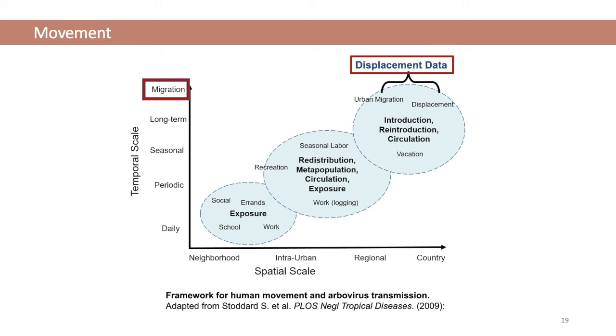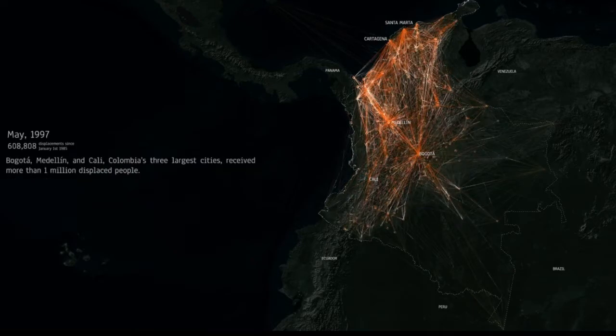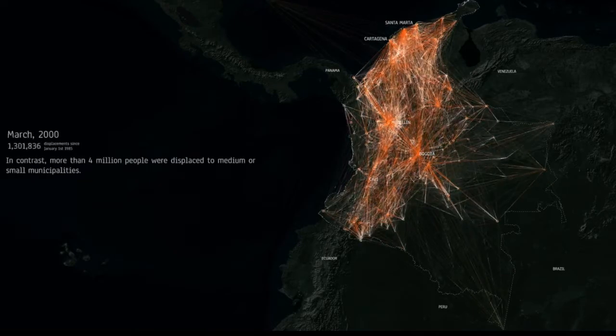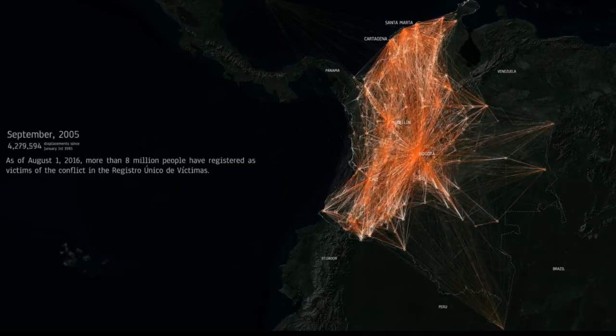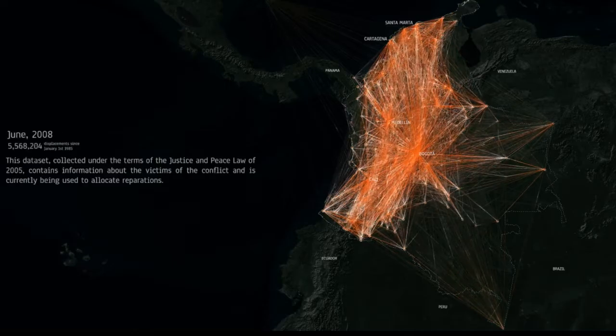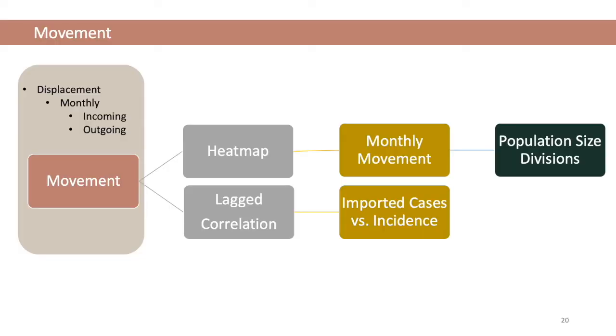As you can see from this graph, there are different levels of temporal and spatial scales associated with movement. In this case, the study uses only displacement data. On the temporal level, this constitutes migration since it's assumed to be a permanent move, while on the spatial scale, analysis is conducted on both the country and regional magnitudes. The movement data is organized as the number of ingoing and outgoing cases per municipality per month. An important aspect of this part of the study is that given Colombia's turbulent political history, the grand majority of this displacement is due to armed conflict. The monthly analysis first consists of annual heat maps on monthly movement alone that is divided into different population subgroups.